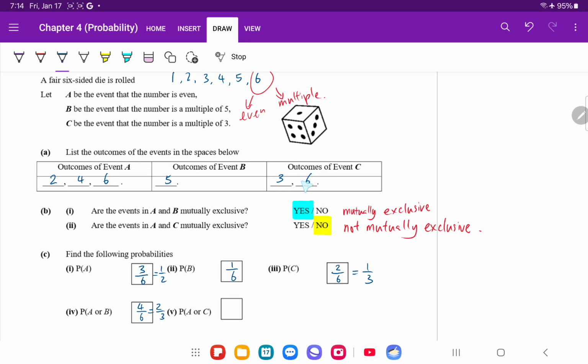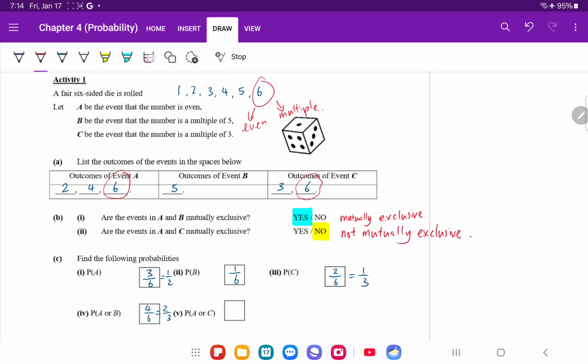Do we count this? We do not count this because the number 6 occurred here before already, so do not double count it. So how many possible outcomes are there for the probability of A or C occurring? It's only 1, 2, 3, and 4. So 4 out of 6 as well.